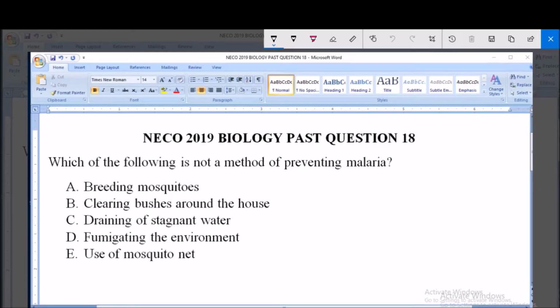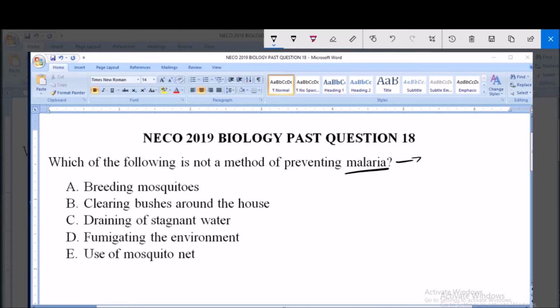I will be answering NECO 2019 Biology Past Question 18. Which of the following is not a method of preventing malaria? A. Breeding mosquitoes. B. Clearing bushes around the house. C. Draining of stagnant water. D. Fumigating the environment. And E. Use of mosquito nets.